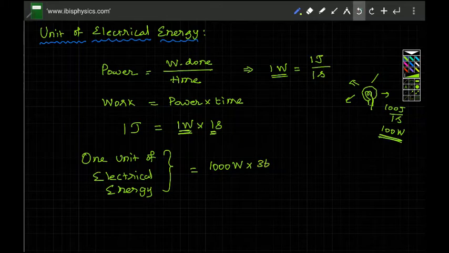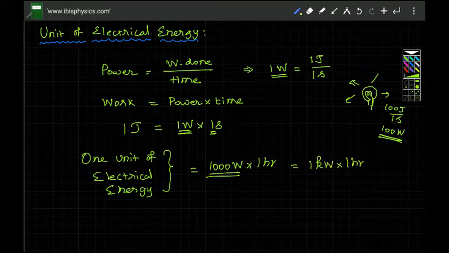Or I'll tell you like this, 1000 watts of power delivered in 1 hour. 1000 watt can be written as 1 kilowatt, and this is 1 hour. So this is 1 kilowatt hour. Remember that this is small k, capital W, small h. So 1 kilowatt hour is said to be 1 unit of electrical energy.